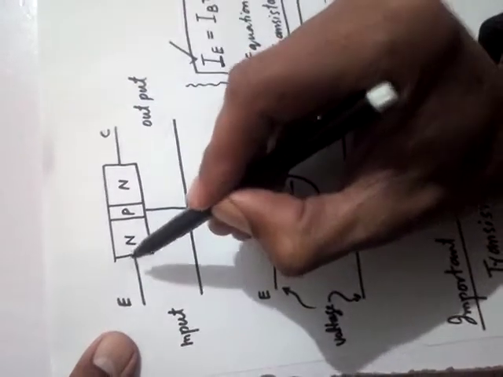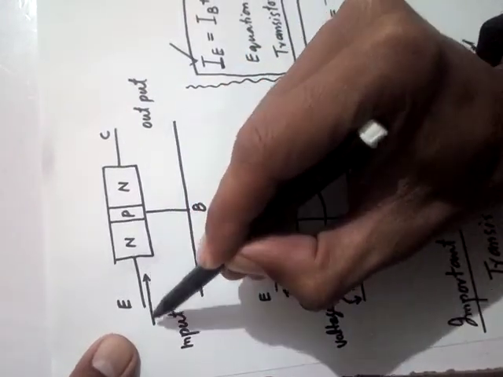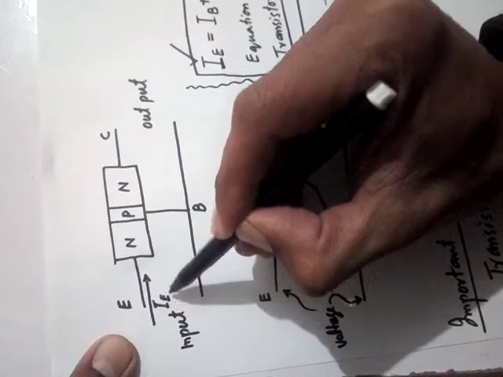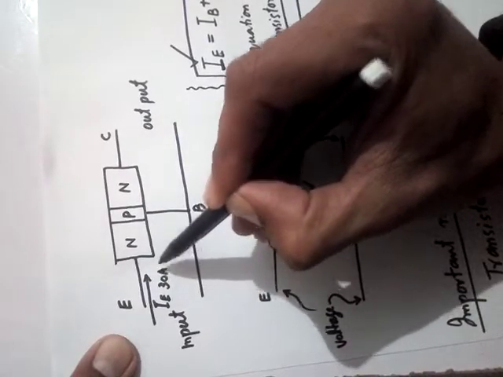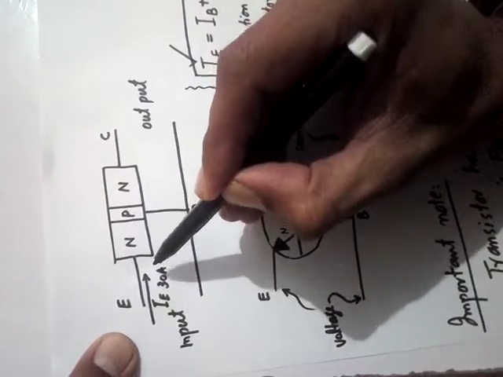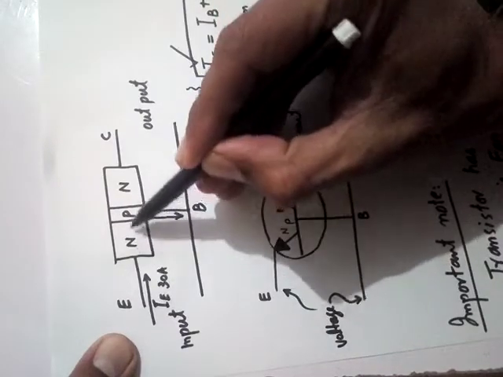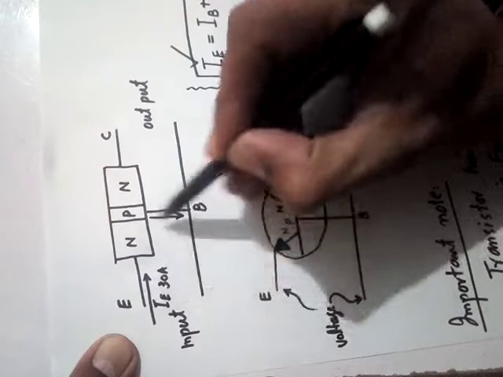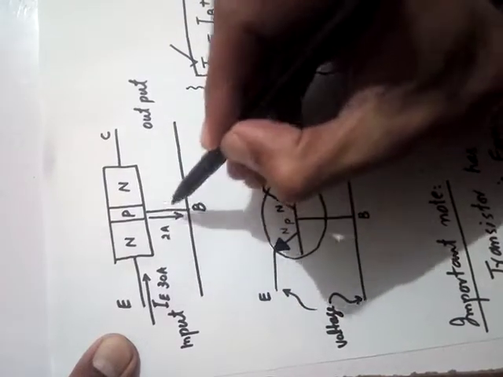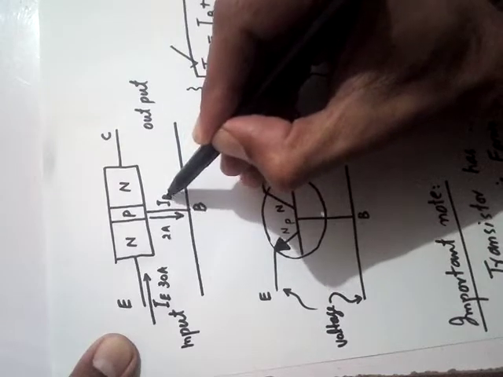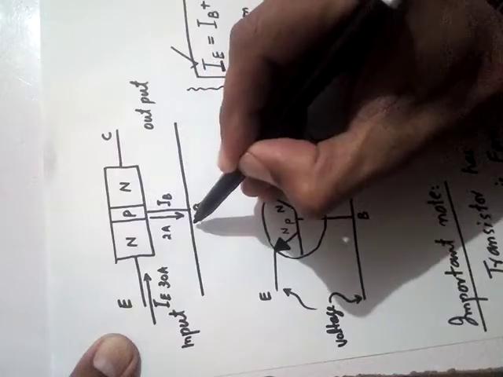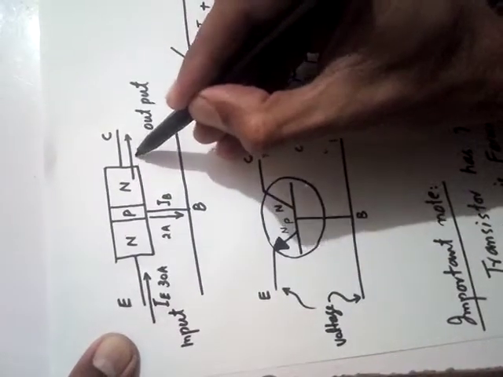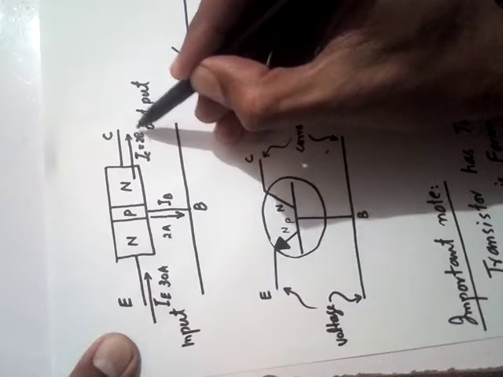Okay, let me tell you. Look here, come to this point. For example, I send the current IE in this portion, and for example it is 30 ampere. This is the input current. Clear? Some part of this current will pass through B, making this loop. For example, it is 2 ampere current. So this current is IB. The current passing through the base is 2 ampere. Out of 30, if 2 ampere current goes this way, what will be the remaining current? Definitely it is IC and it should be 28 ampere.